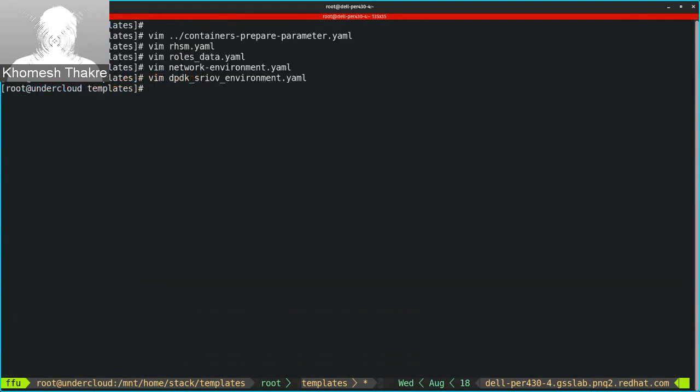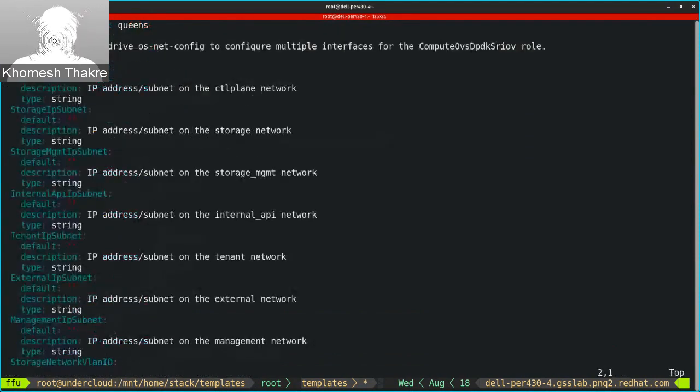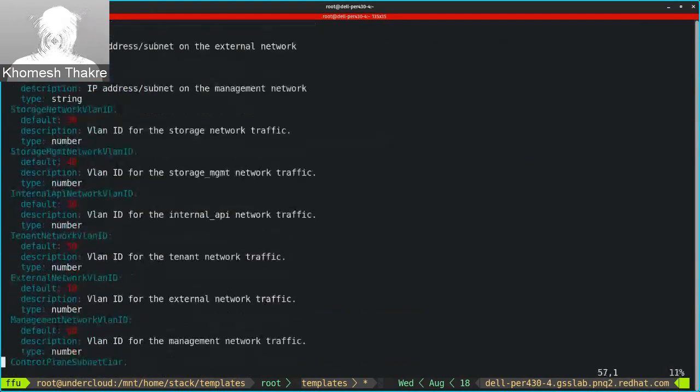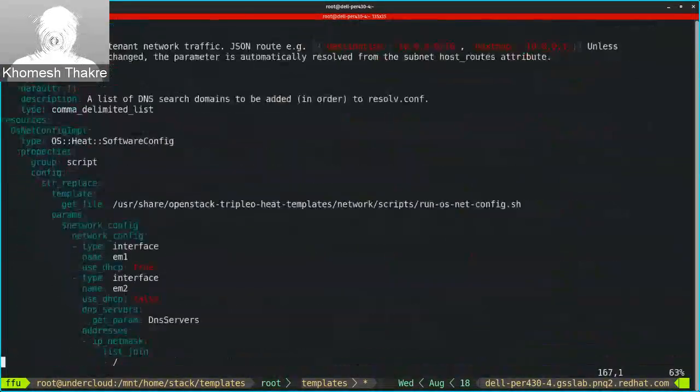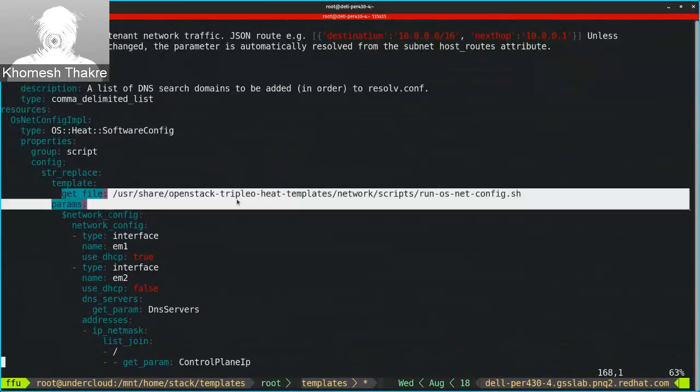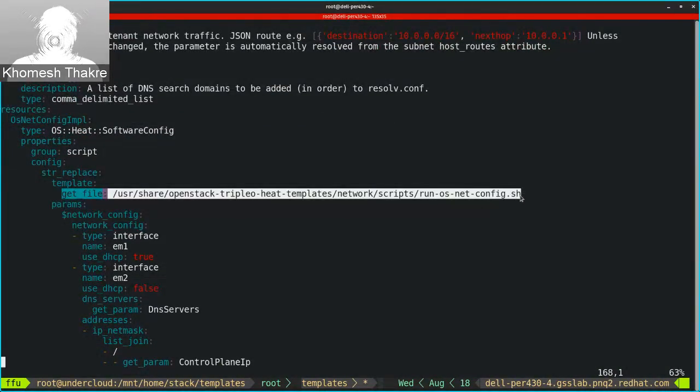Then we will take a look at the NIC config changes. We will look at the compute file. In the compute file, the important change we need to look at is the OS net config script.